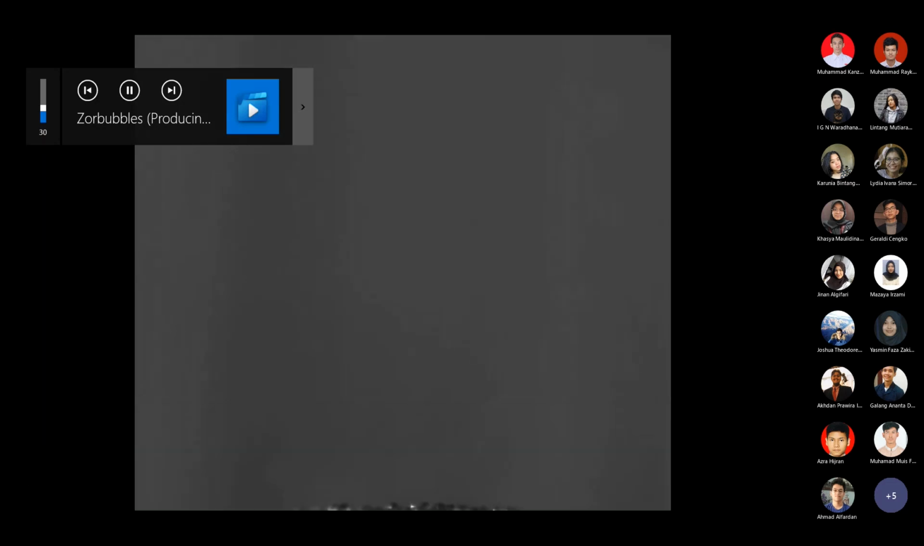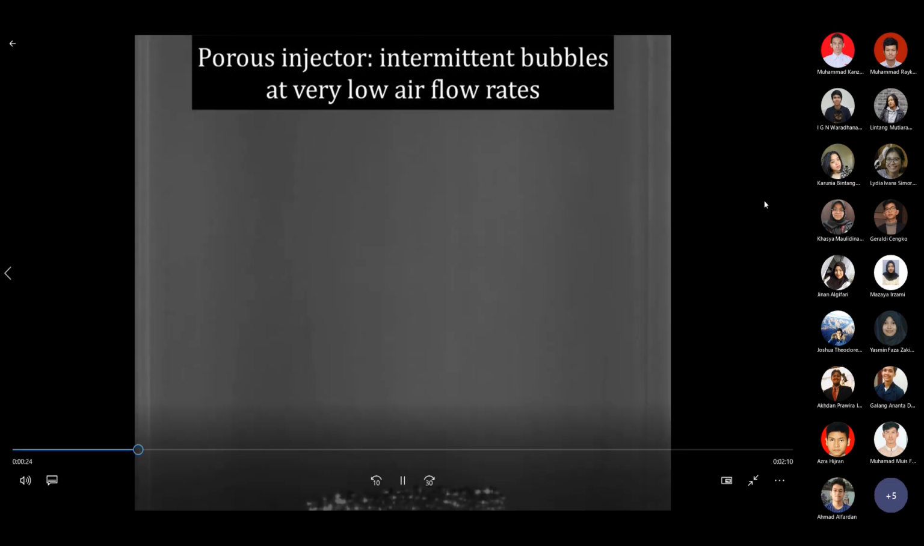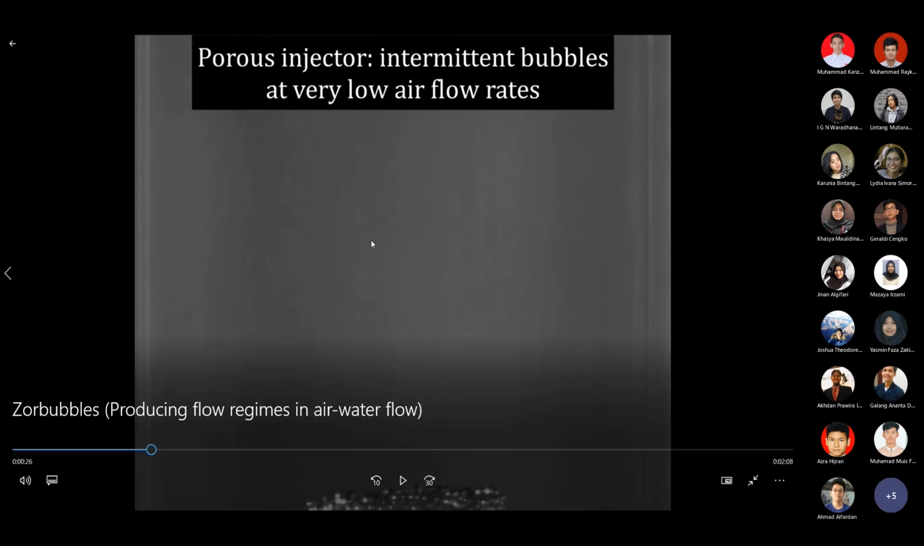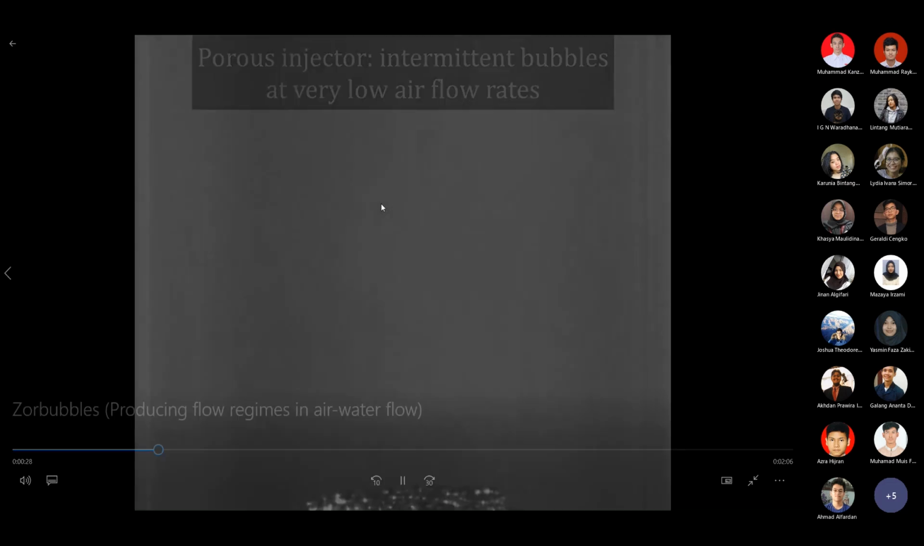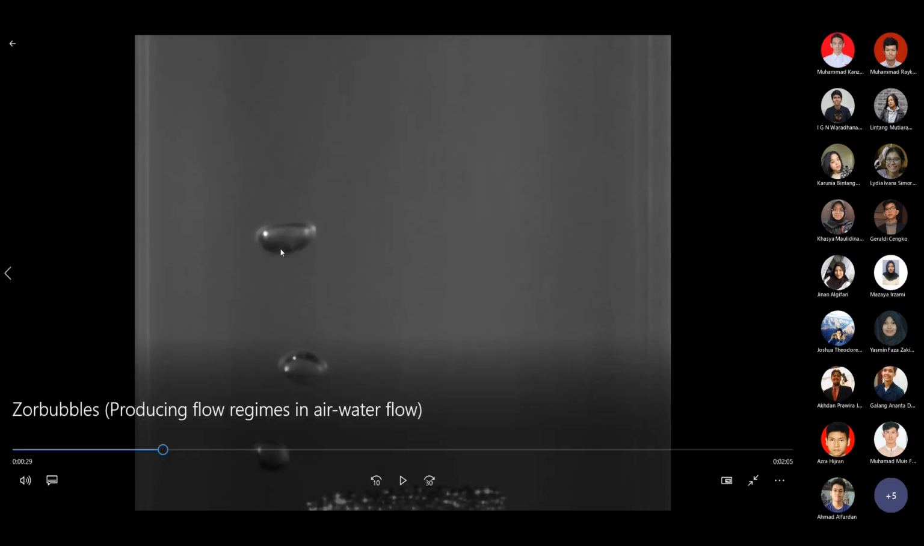Okay, this is bubble, because at this point this is all liquid. When you see the bubble, this is where the small velocity of gas will look like this in the mixed pipeline.